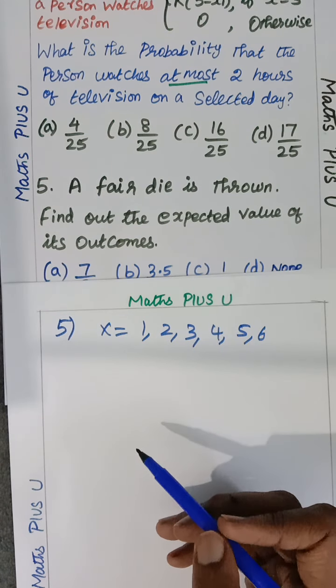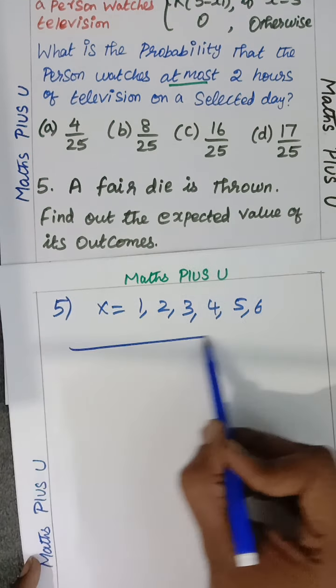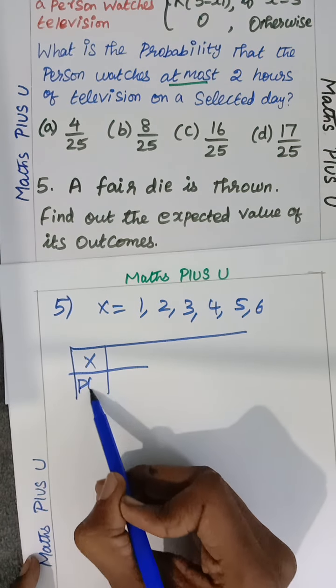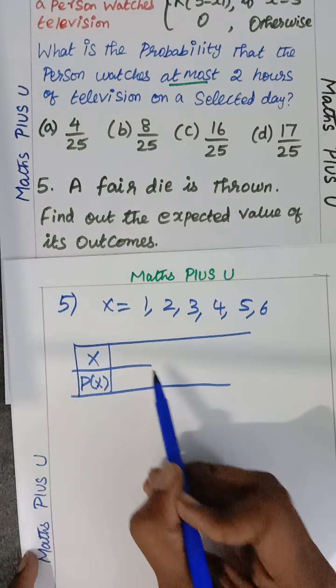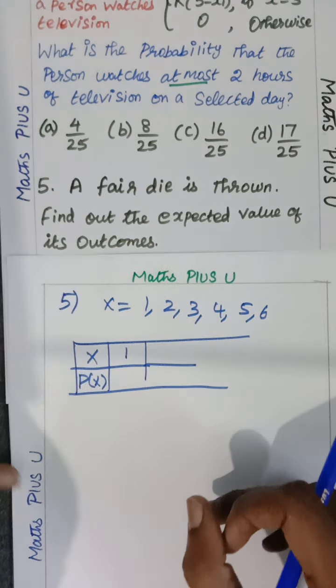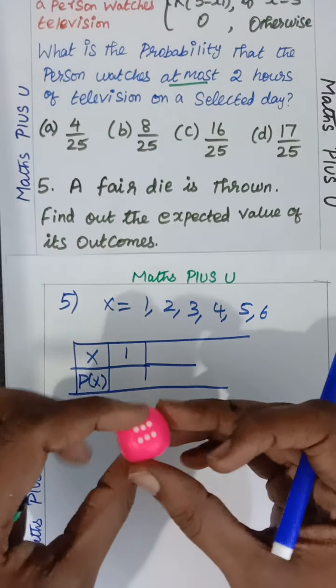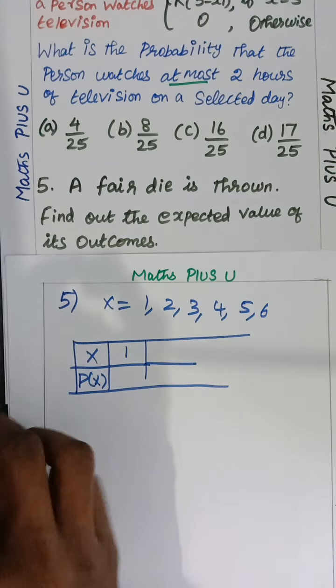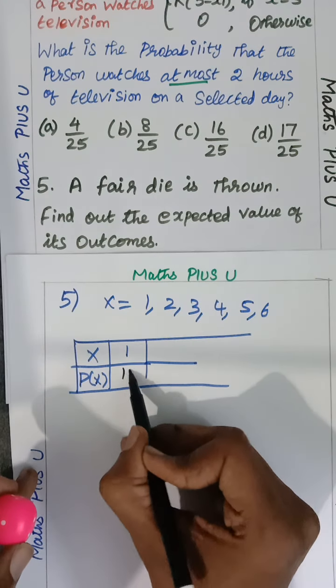Okay, coming back, what you have to do? Probability of each in the tabular column. So what is the probability of getting each, children? So this is x and P of x. 1 can come how many times? If I'm just throwing the die, what is the possibility of getting 1? 1 can come only one chance, so you may write it as 1 by 6.